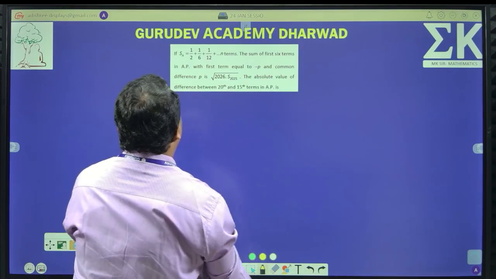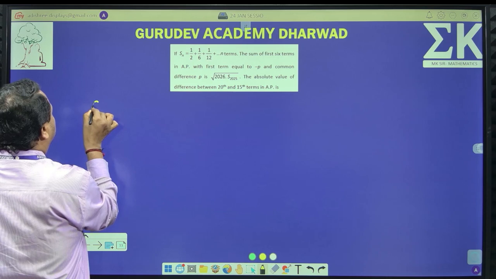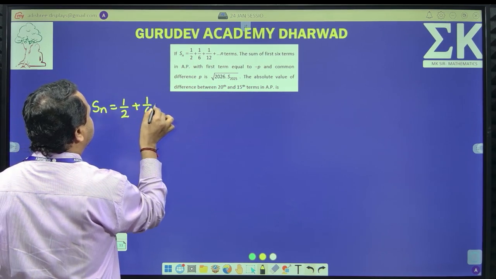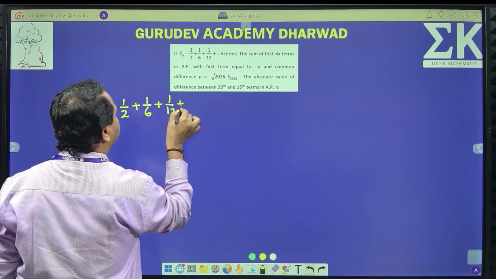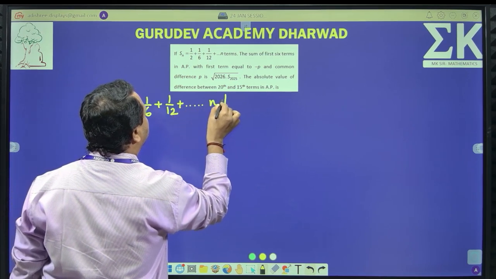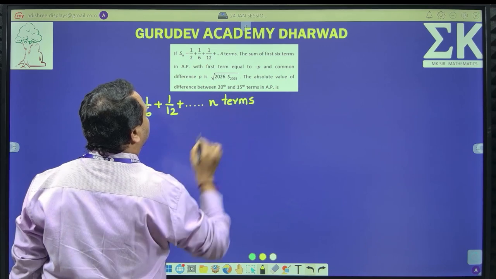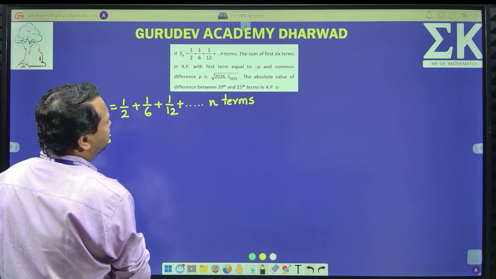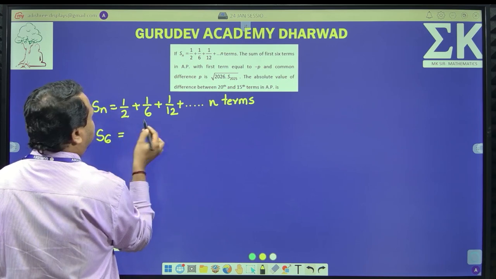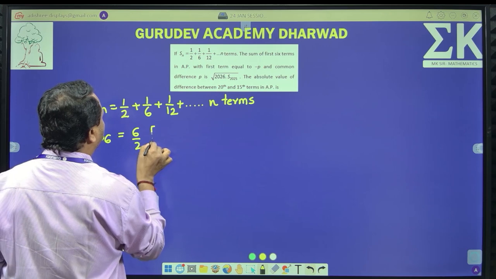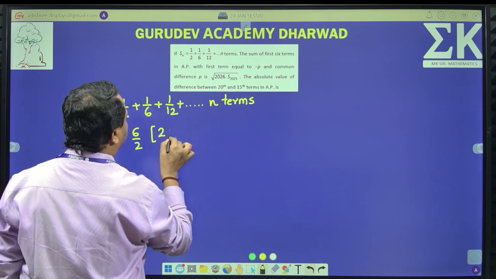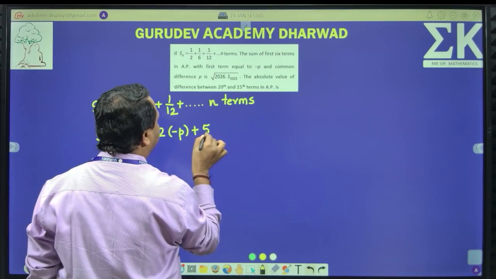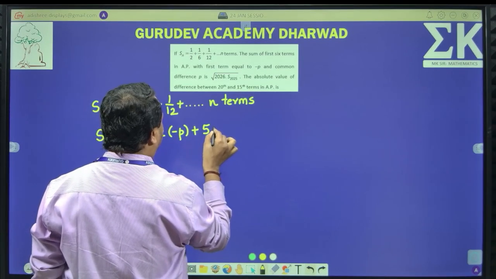If Sn is equal to 1 divided by 2 plus 1 divided by 6 plus 1 divided by 12 plus so on up to n terms. The sum of the first 6 terms in an AP is given by n divided by 2 into 2a, where the first term is minus p, plus n minus 1 into d, that is p.